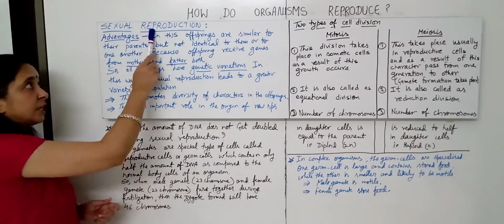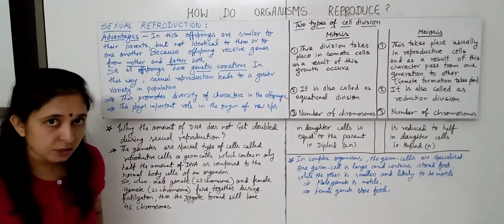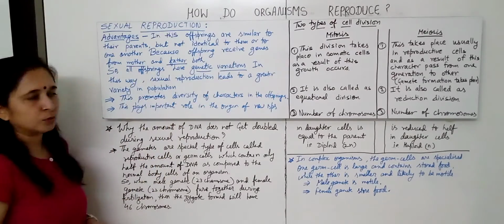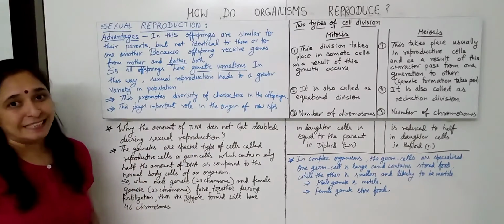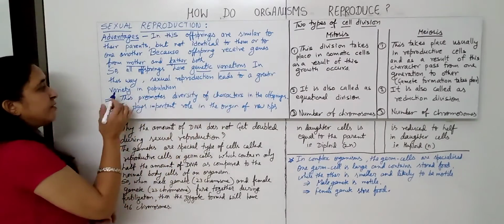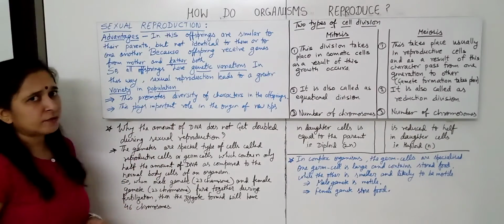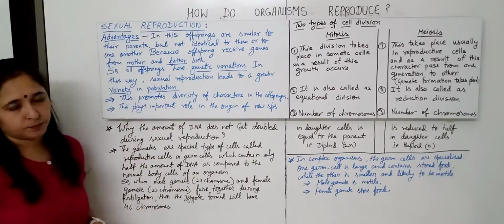But in sexual reproduction, genetic variations are there because they receive genes from mother and father both. So in this way, sexual reproduction leads to a greater variety in the population. This is the advantage of sexual reproduction.